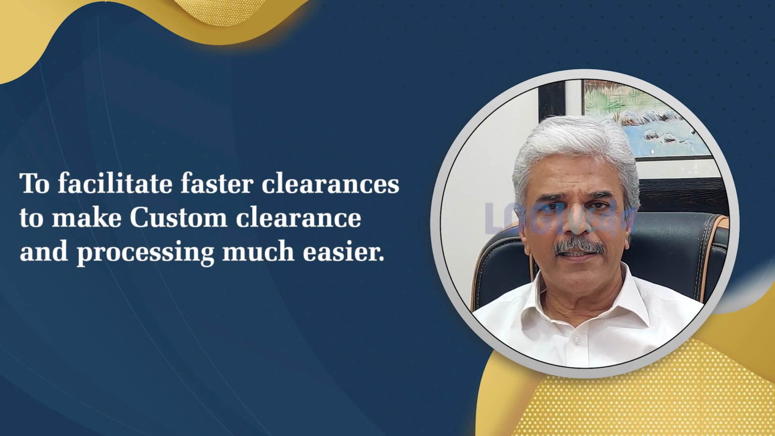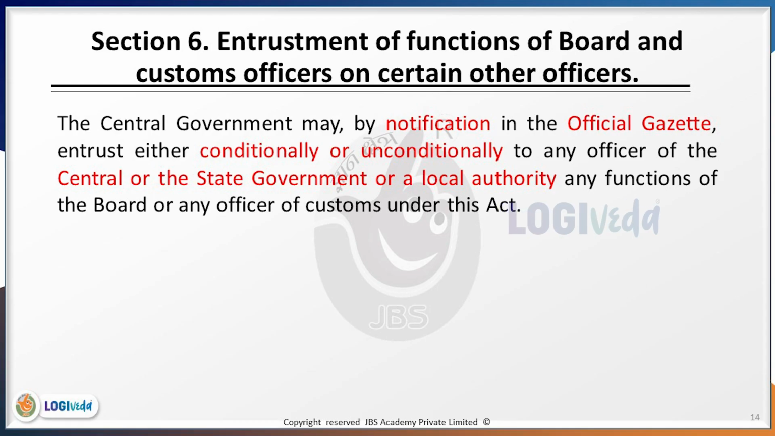What does this read as? The central government, so this can be done only by the central government, may by notification in the official gazette entrust either conditionally or unconditionally to any officer of the central government or the state government or a local authority any functions of the board or any officer of the customs under this act.